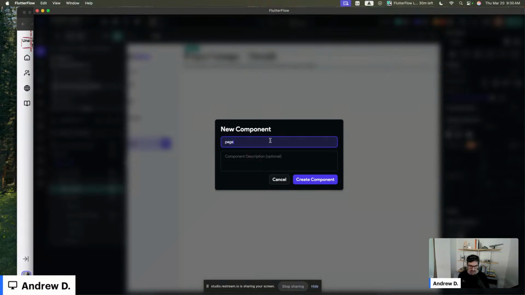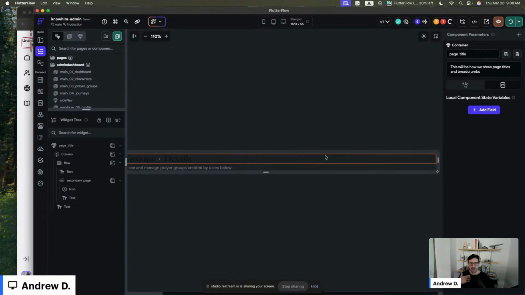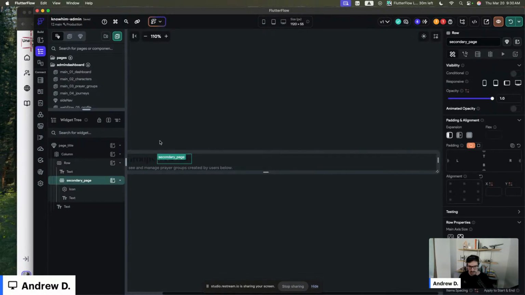So yeah, I'm gonna say page title, and this will be page titles and breadcrumbs. So this takes longer to set up in the beginning, but the more you do this stuff, the easier it becomes, and the more scalable your application is.